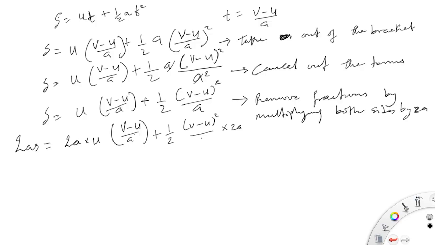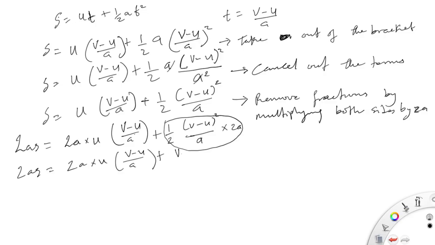But remember, we can still rewrite this particular side as this: 2as is equal to 2a times u times v minus u over a plus v minus u squared all over 2a times 2a, so that this and this goes, this and this goes.